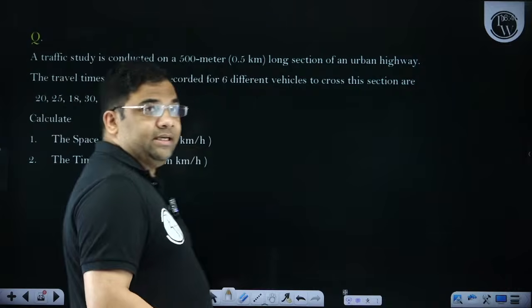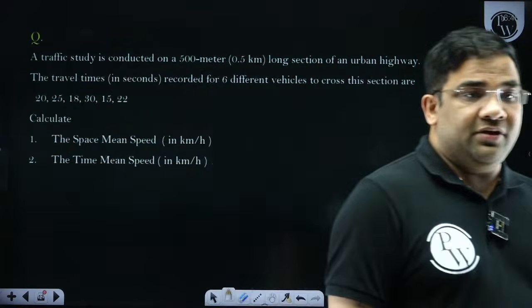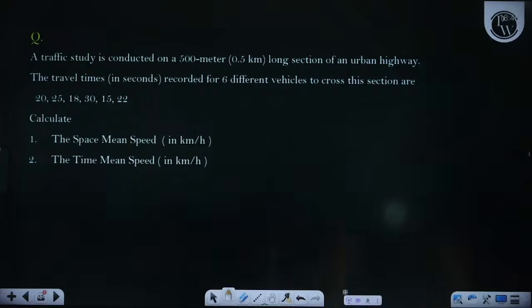So here it is written, a traffic study is conducted on a 500 meter long section. The distance is given, 500 meter. The travel times in seconds for 6 different vehicles are given as 20 seconds, 25 seconds, 18 seconds, 30 seconds, 15 seconds and 22 seconds.